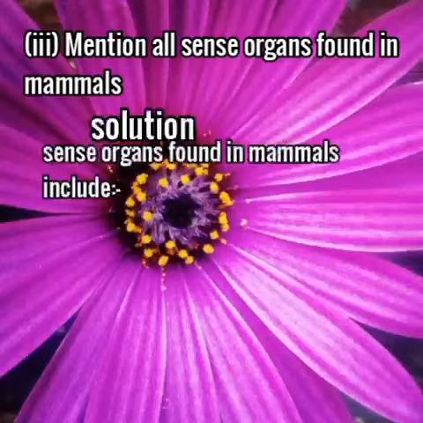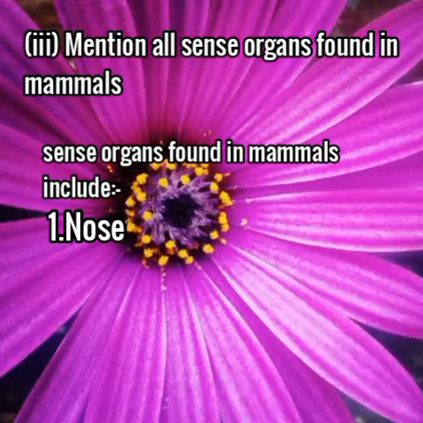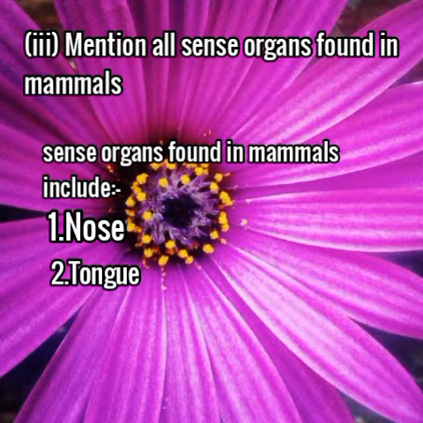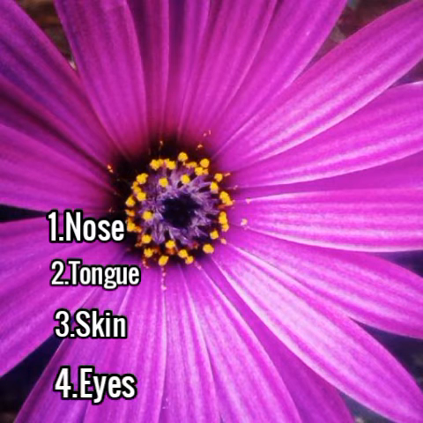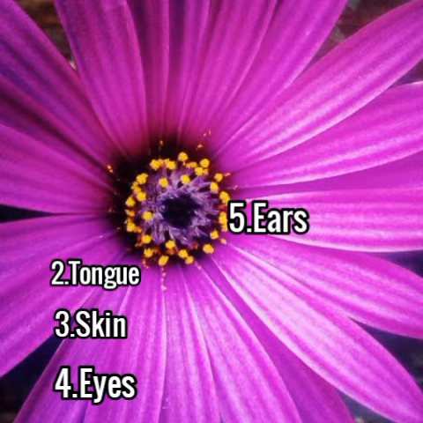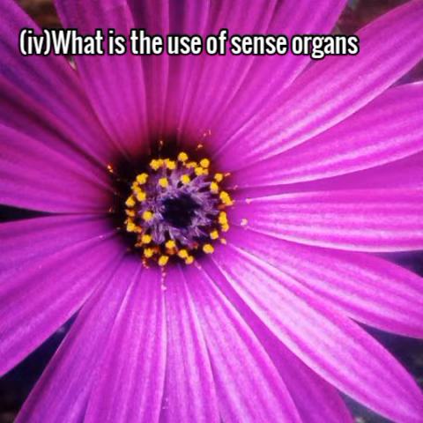Roman 3. Mention all sense organs found in mammals. Sense organs found in mammals include nose, tongue, skin, eyes, ears. Roman 4. What is the use of sense organs?